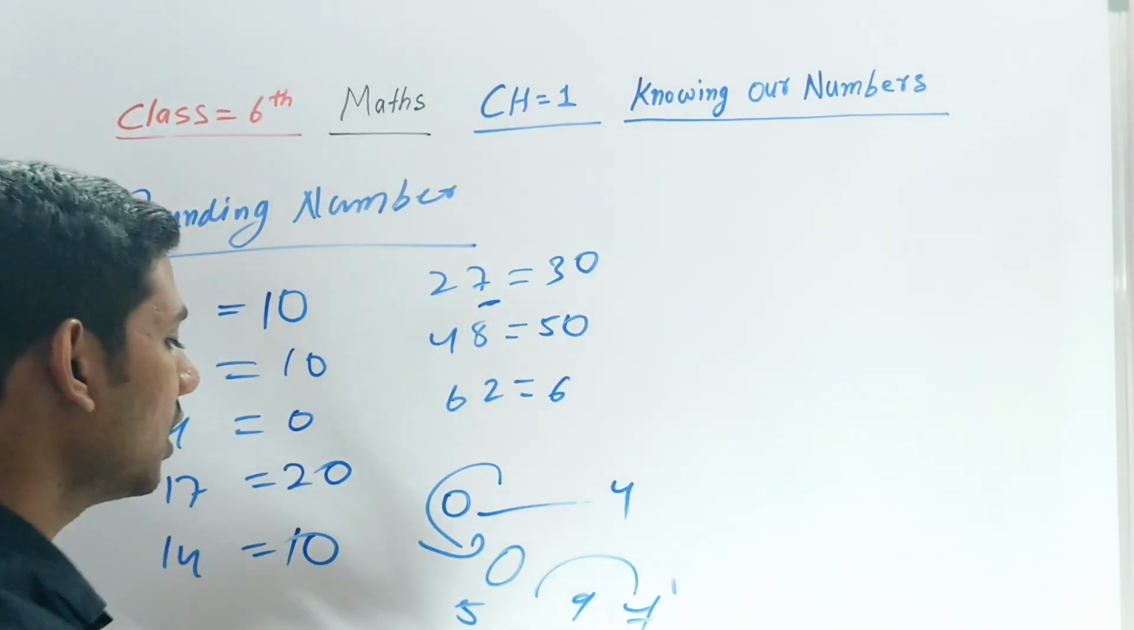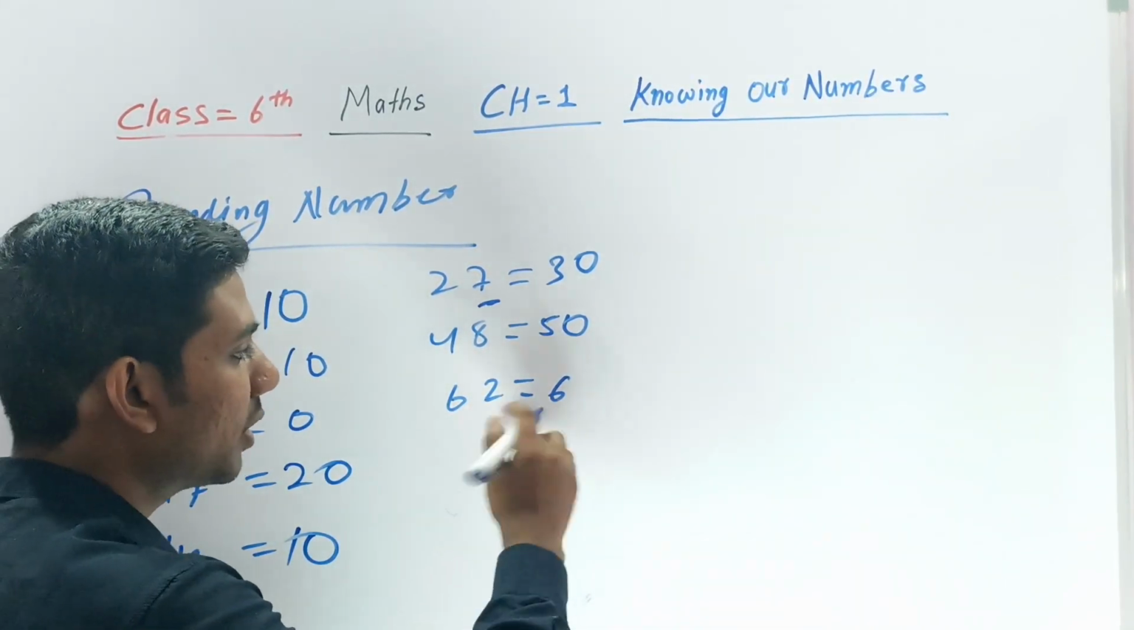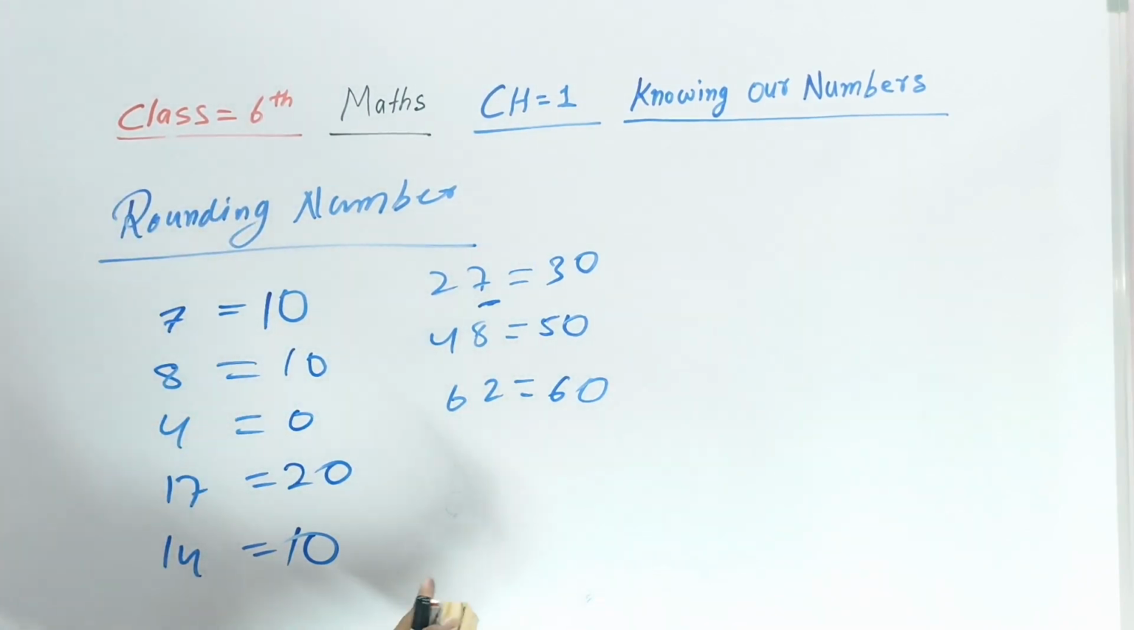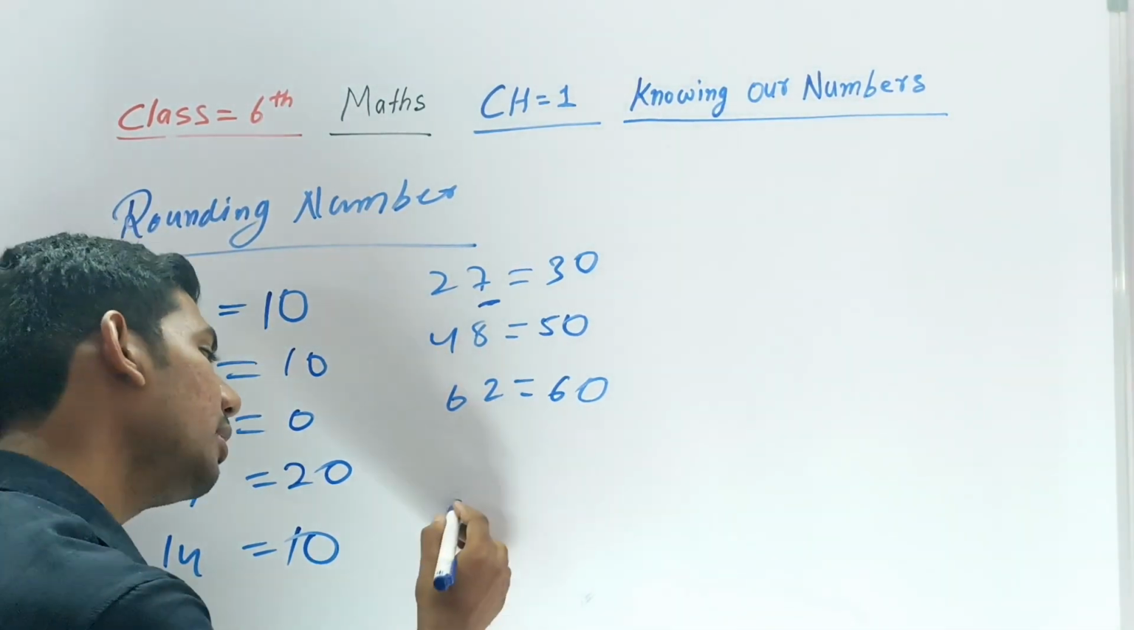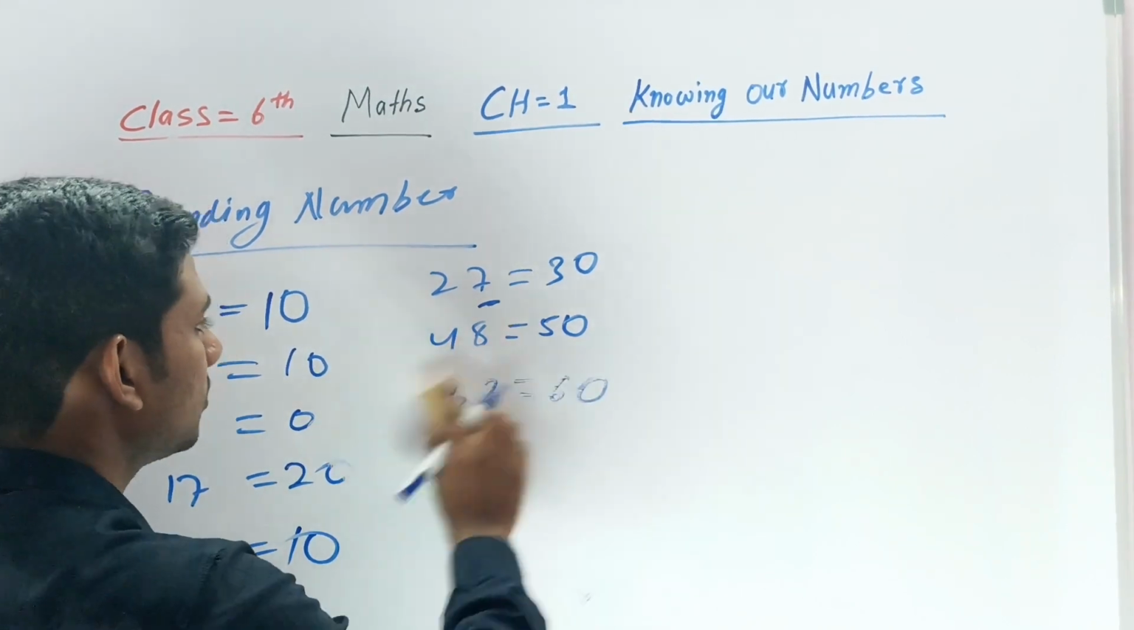Okay, and the number will be zeros. Alright, so this is 62. The number will be 6, but this number is 0. Why? Because it's less than, it's between 0 and 4. The number will be 0. Alright, I hope you understand.